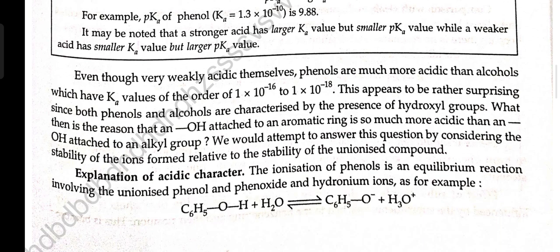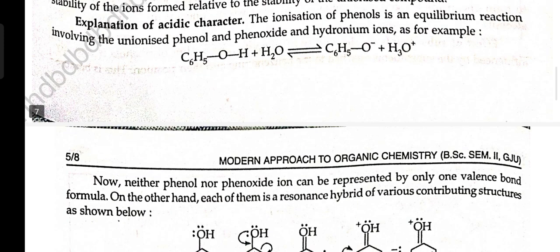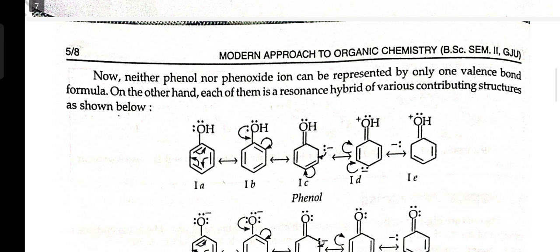Explanation of acidic character. The ionization of a phenol is an equilibrium reaction involving the unionized phenol, the phenoxide ion and the hydronium ion, as for example, phenol plus water gives phenoxide ion and hydronium ion. Now, neither phenol nor phenoxide ion can be represented by only one valence bond formula. On the other hand, each of them is a resonance hybrid of various contributing structures as shown below.